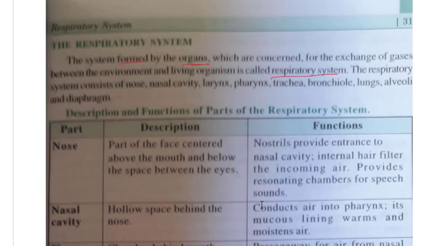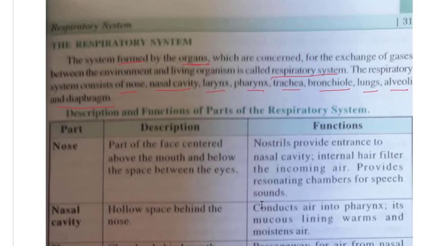The respiratory system consists of nose, nasal cavity, larynx, pharynx, trachea, bronchiole, lungs, alveoli, and diaphragm. So in this respiratory system, these are the different parts and organs involved.